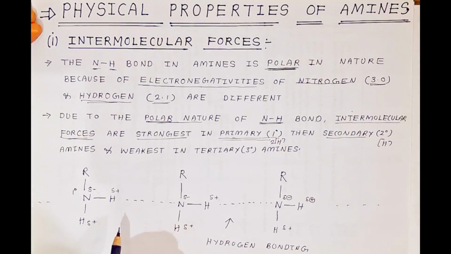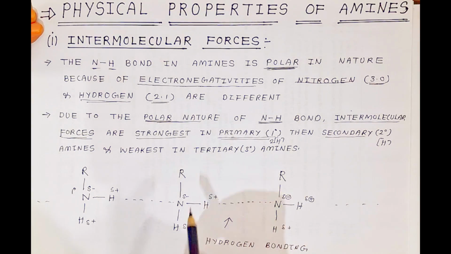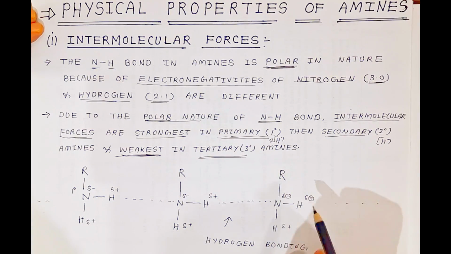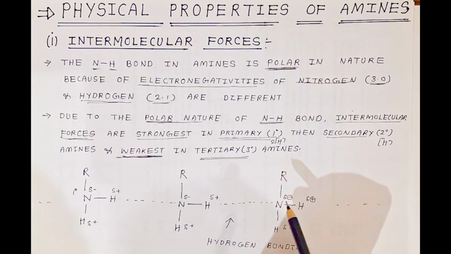When you are talking about the intermolecular forces, students, because of the hydrogen, the intermolecular force of attraction is more in primary amines than in secondary amines, and weakest in tertiary amines. Tertiary amines do not have hydrogen, that is why there is no hydrogen bonding. So there will be the weakest intermolecular force of attraction. That means they will vaporize very fast. Understanding, students? So this is all about the intermolecular forces.